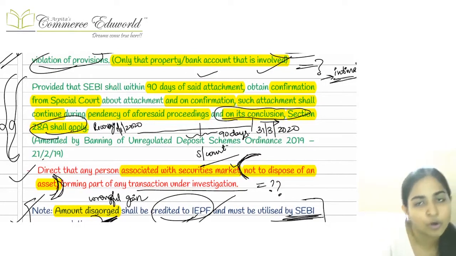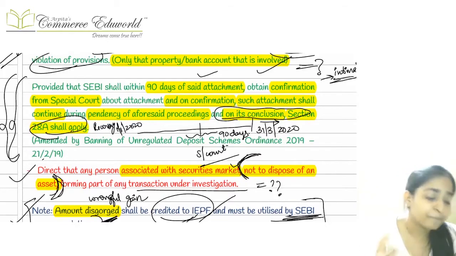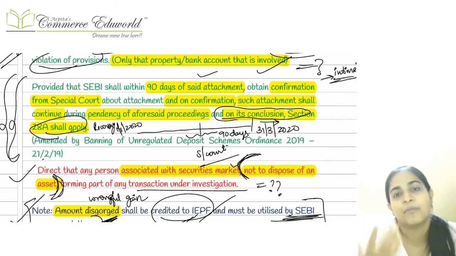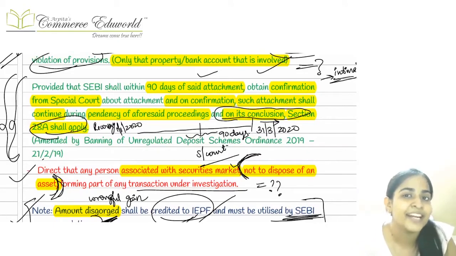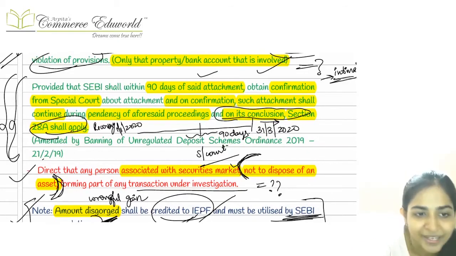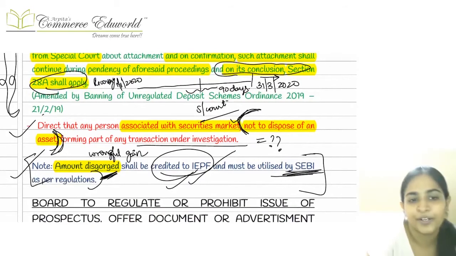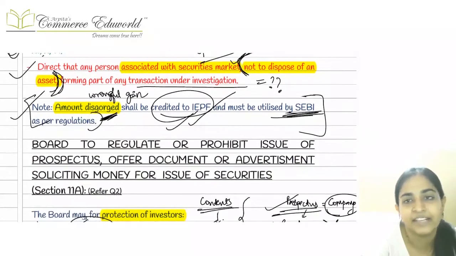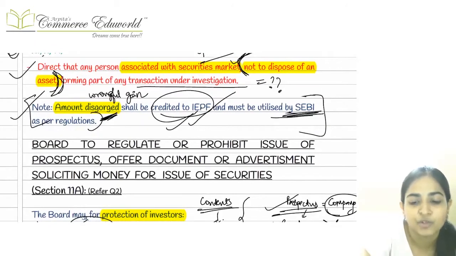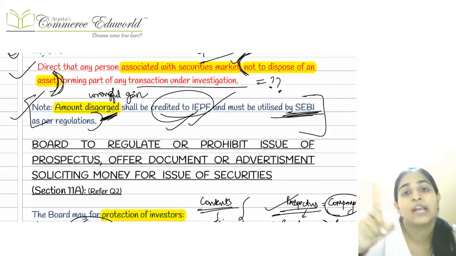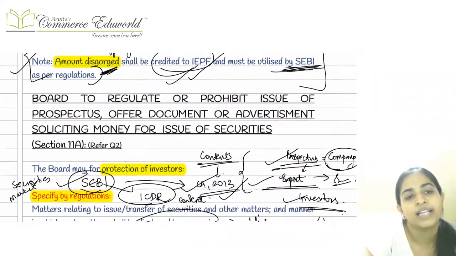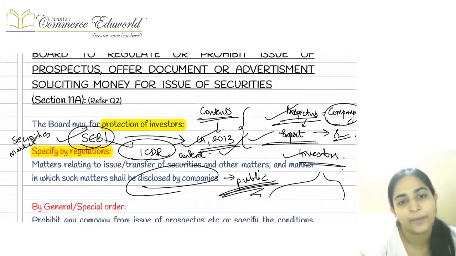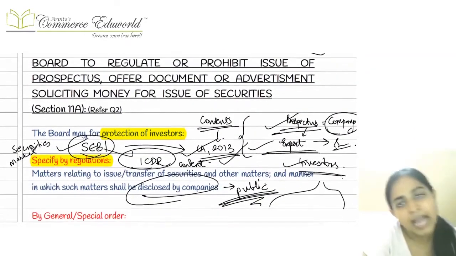Okay, recovery provisions also we are going to study here, means by selling of our movable property, immovable property, attaching the bank account, detaining any person in prison, and appointing any person as receiver to manage the properties. Okay, this again we are going to study in a particular section, and SEBI can basically give directions to any person that you cannot sell off. If there is any particular asset which is a part of investigation, then in that case SEBI can give an order that you cannot sell off that particular asset till the investigation is complete.